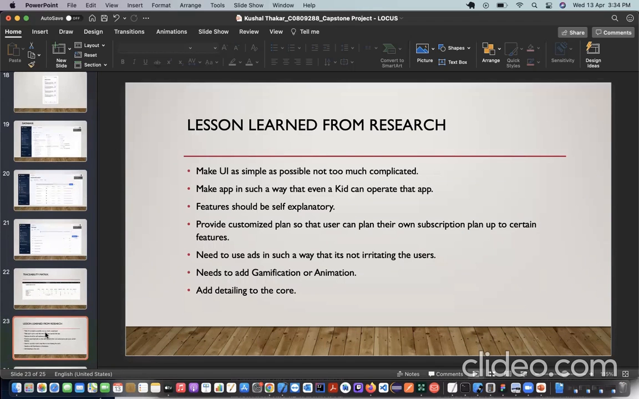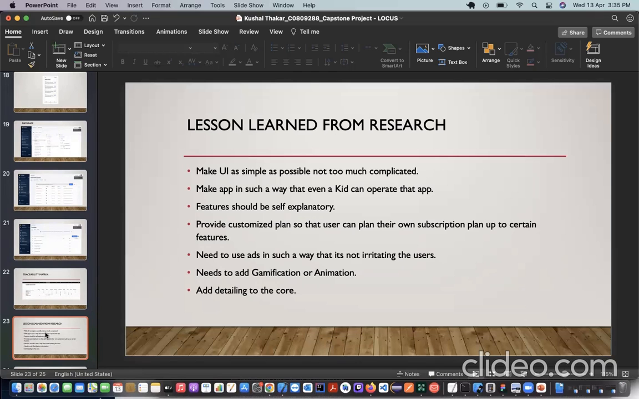Over to Kushal. Okay, and these are the lessons learned from the research that we have done. First of all, we learned that we have to make the UI very simple, not complicated, and even in such a way that a 5-year-old or a 6-year-old kid can operate this application and search for the locations that they want. The features should be very self-explanatory about what each feature does. We have to add gamification and animations to this application so it can attract users. And we have to detail it to the core, because detailing of the particular pin is very important, since the user needs the perfect pin for their day-to-day use.